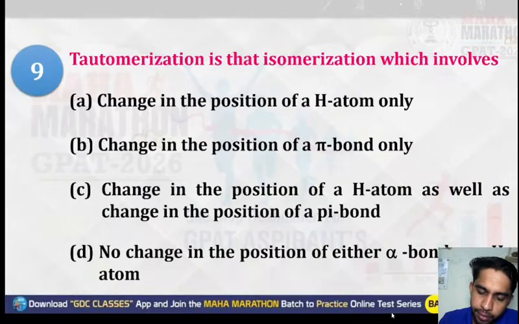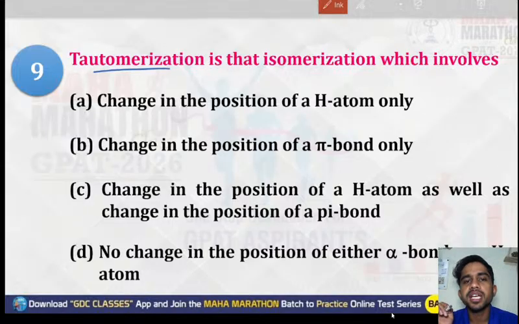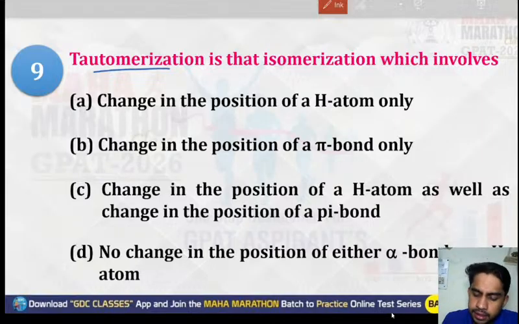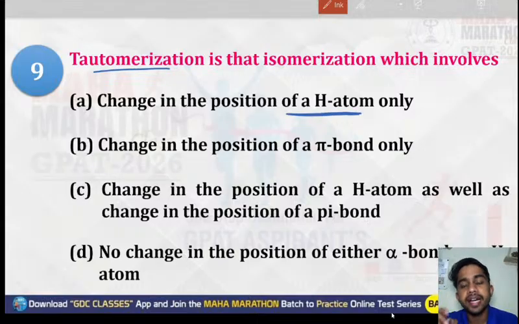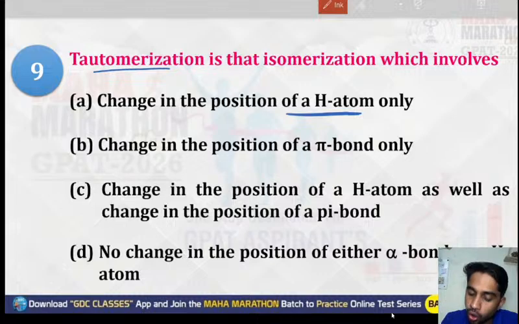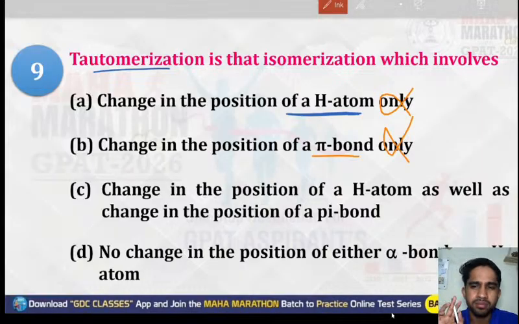Now, next question. Question number 9. It says that tautomerization is that type of isomerization which involves what? Tautomerization means keto and enol conversion, the conversion of keto form to enol form. If they say change in the position of hydrogen atom only, the word 'only' makes it the wrong option. Change in the position of pi bond only, no, 'only' is the wrong word.